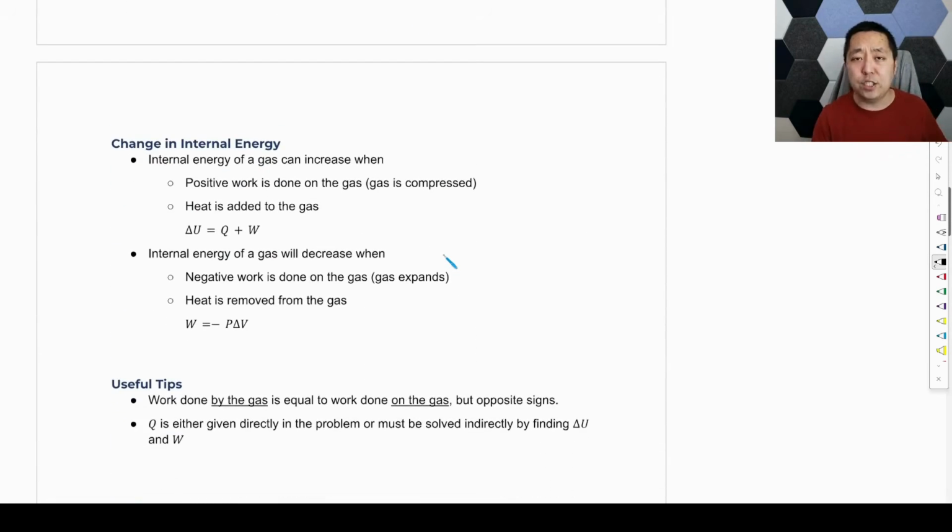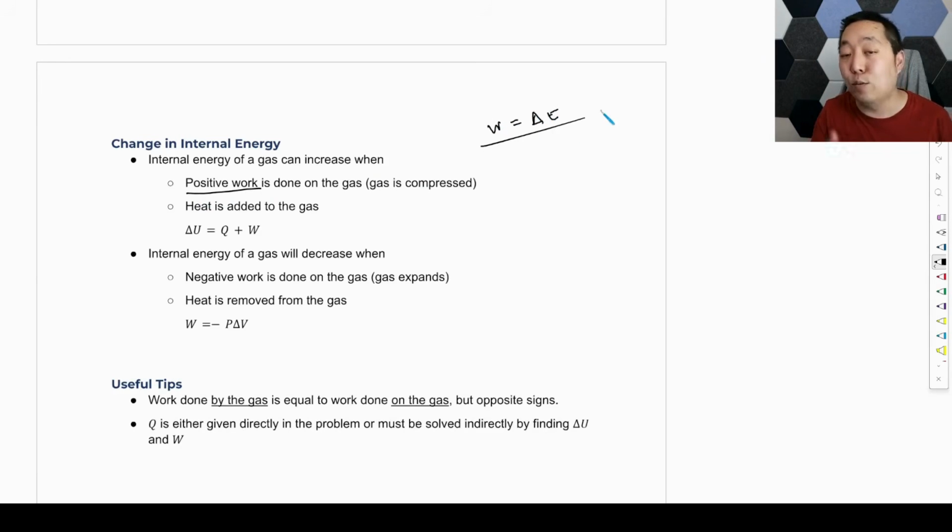Now, in order to change the internal energy, thinking more macroscopically, gas contains energy. It's made up of the kinetic energy of the gas molecules, but it has energy. There are two ways you can change the energy of the gas. You can do work on the gas, right? Remember, work is the change in energy.